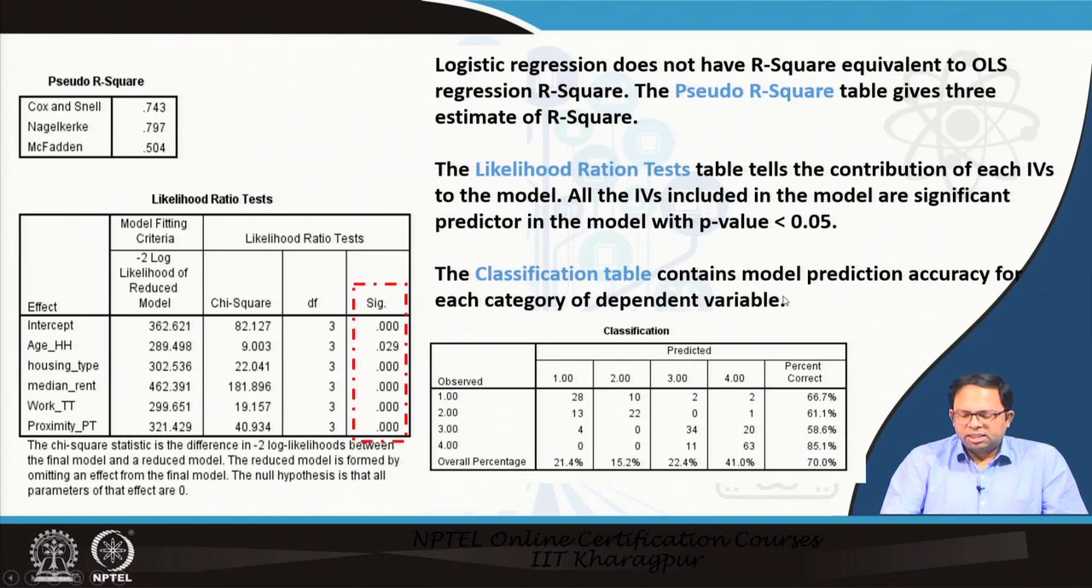The classification table is presented next, which contains the model prediction accuracy for each category of the dependent variable. We can see that for the first category it is around 66%, then 61%, and so on, and for the fourth category it is 85%. Overall, around 70% of the predictions are correct.